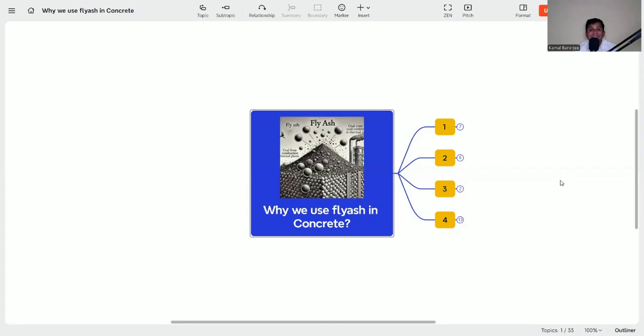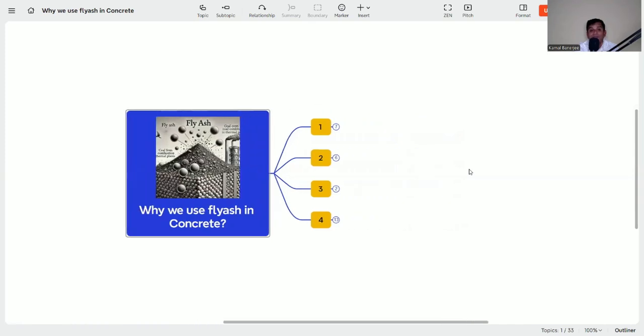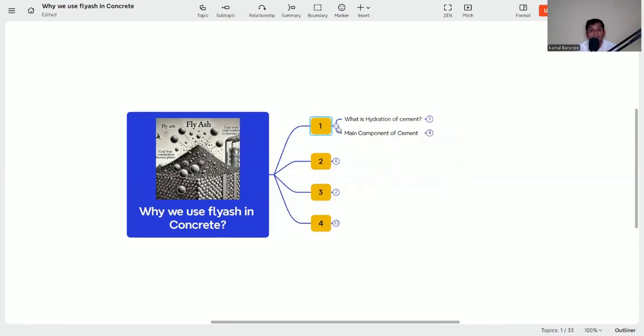But in the concrete there are different materials: sand, coarse aggregate, and cement. But the cement has a heat of hydration and other properties. So to mitigate that, we are introducing fly ash into the concrete mix. But why fly ash, or why not another product? There are some criteria, some benefits to using fly ash in the concrete. So what is that benefit we have?